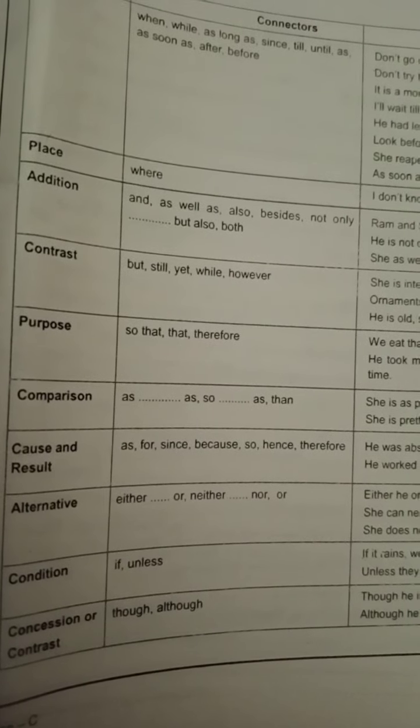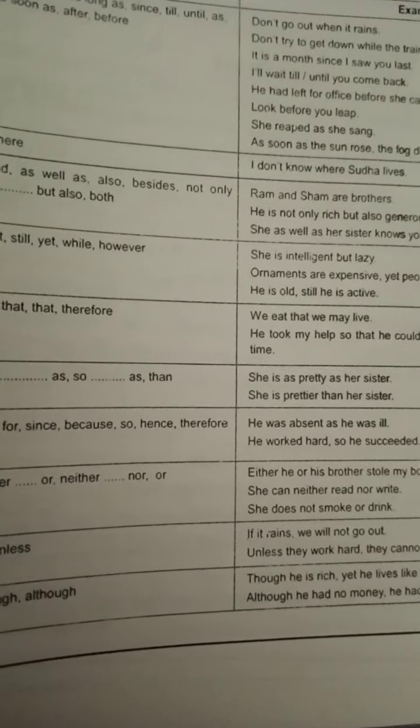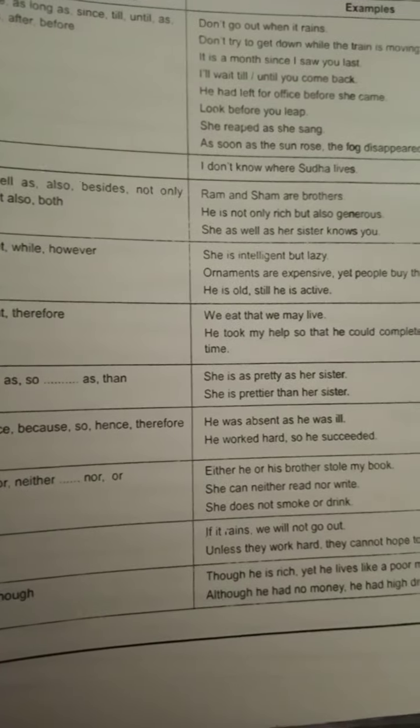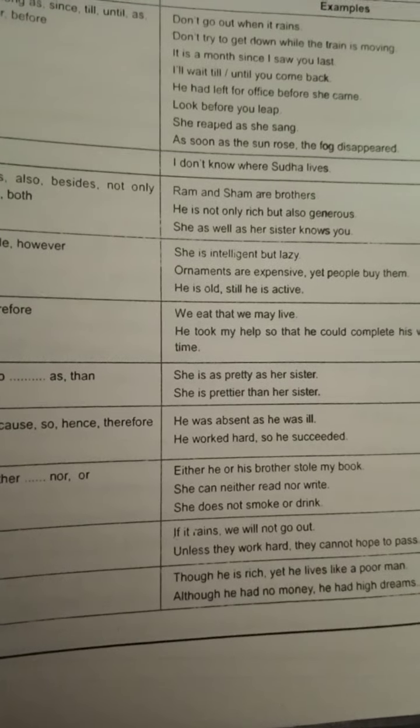Next is condition. If, unless. If it rains, we will not go out. So condition is if. Then unless they work hard, जब तक नहीं work hard करेंगे, they can't hope to pass. So here unless is again the condition.